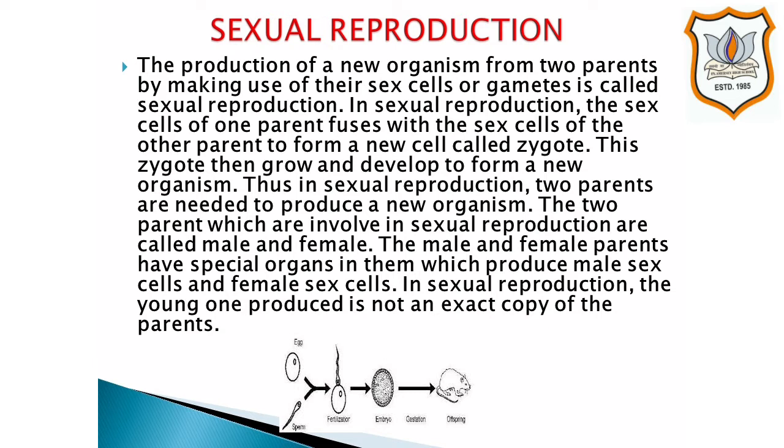Students, the basic difference between asexual and sexual reproduction is that only one parent is needed in asexual reproduction, whereas two parents are needed in sexual reproduction. Another difference is that no sex cells or gametes are involved in asexual reproduction, but sex cells or gametes take part in sexual reproduction.